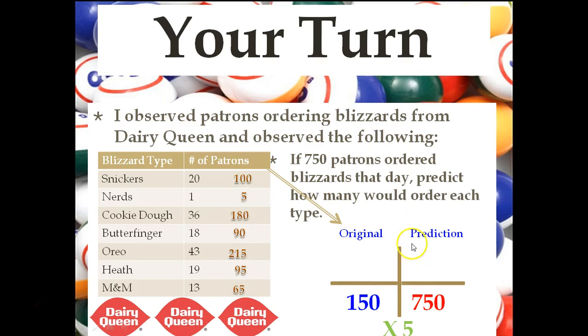So once again, students, you set up the 2x2, original on the left, prediction on the right, totals on the bottom, parts on the top, and then you find the correlation, and you multiply.